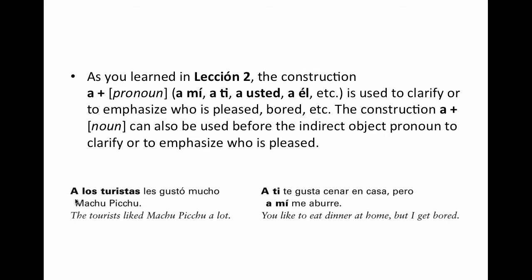So, are these absolutely necessary? Do you always have to have these in here in order for the sentence to make sense? And the answer is no. But it is a very good idea in a lot of different circumstances, maybe almost all, when you're trying to make sure that the listener or reader understands what it is that you're trying to express.